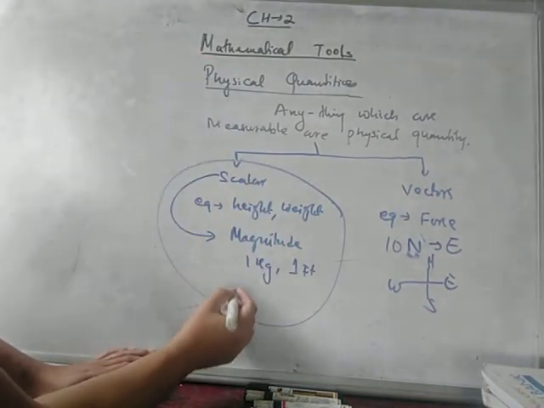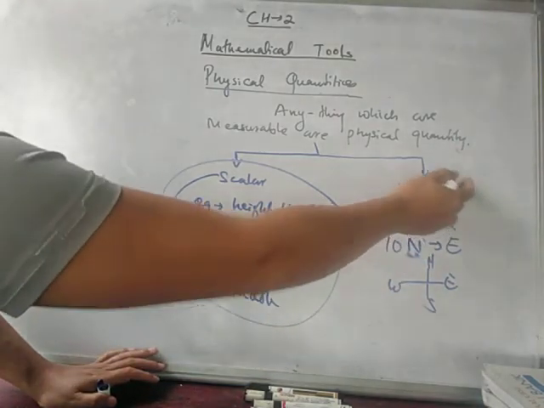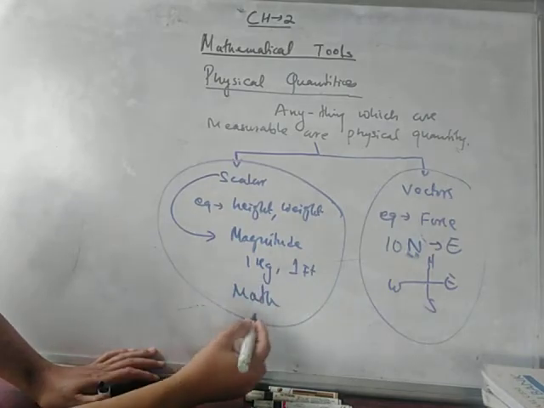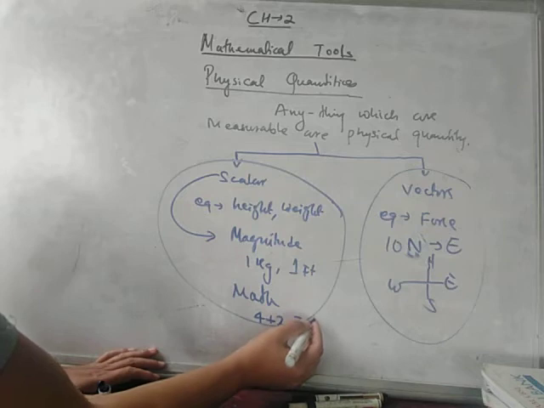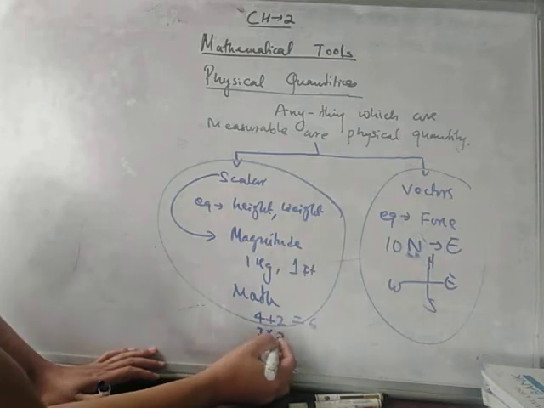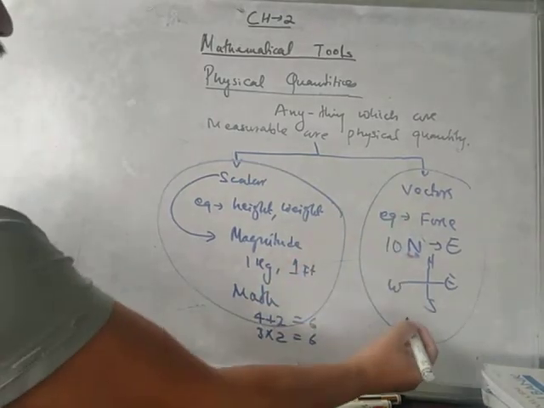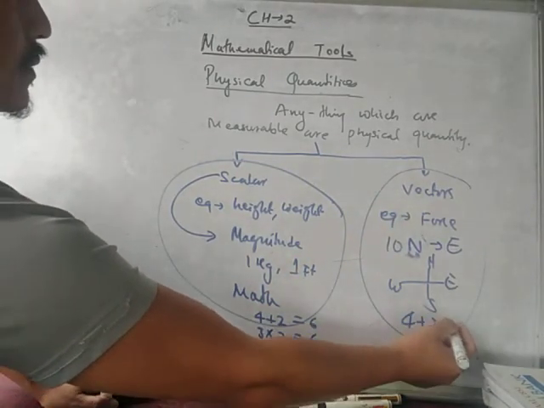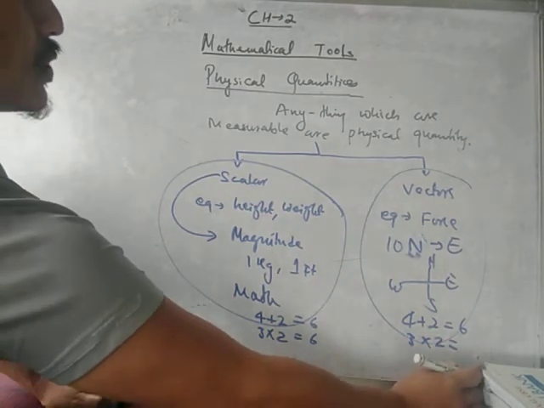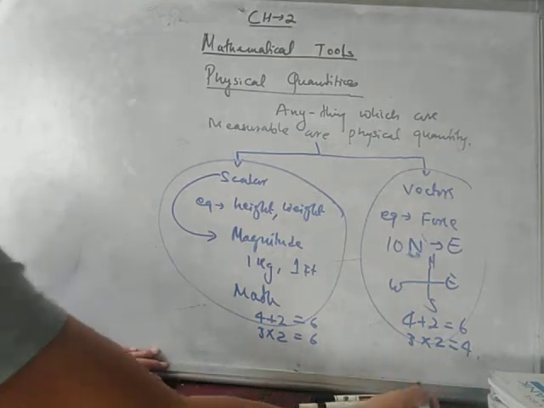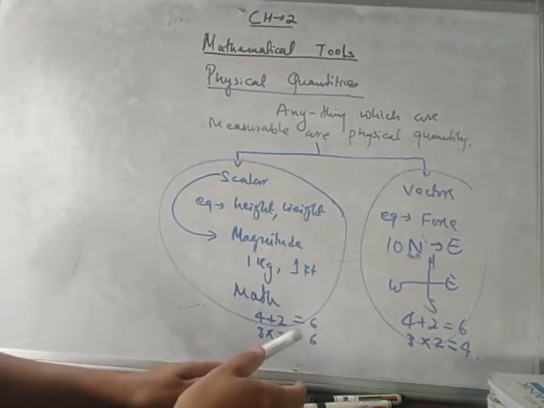And now onwards we will start with vectors. अब scalar में के हुन्छ? 4 plus 2 how much? 6, isn't it? 3 into 2 equals again 6, isn't it? But in vector quantities, 4 plus 2 equals 6 and 3 into 2 equals 4, you will get something different.